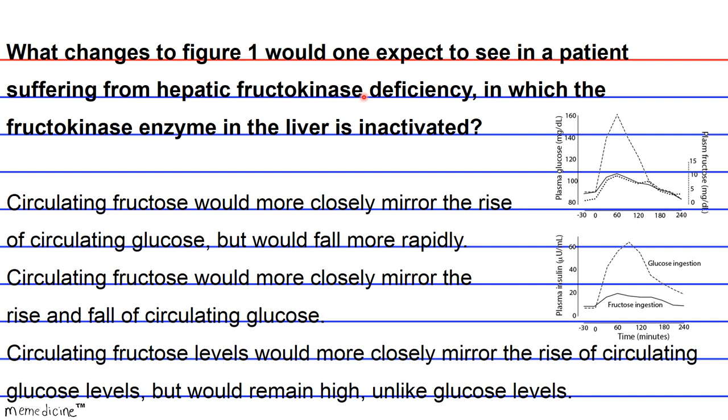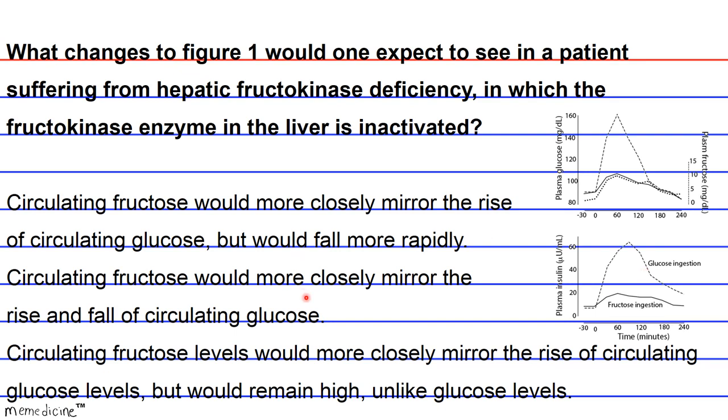So circulating levels of glucose are not going to remain high in this case, because insulin drastically increases the capacity for glucose to diffuse into cells where it can be phosphorylated and thus enter into metabolic pathways.